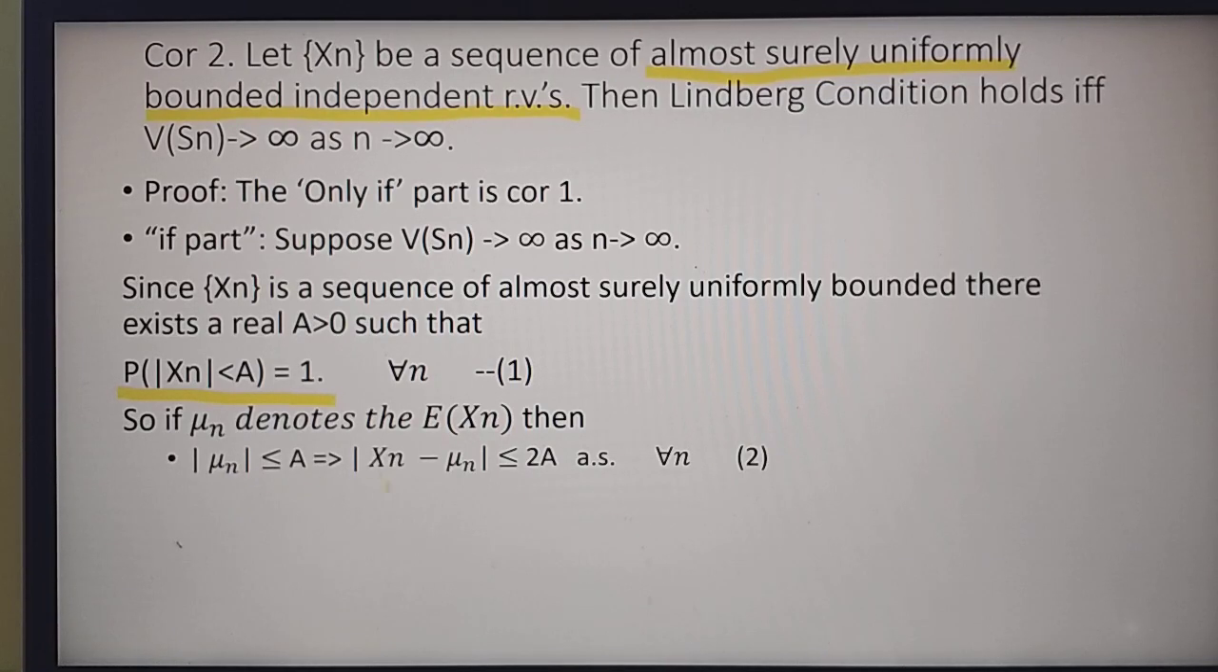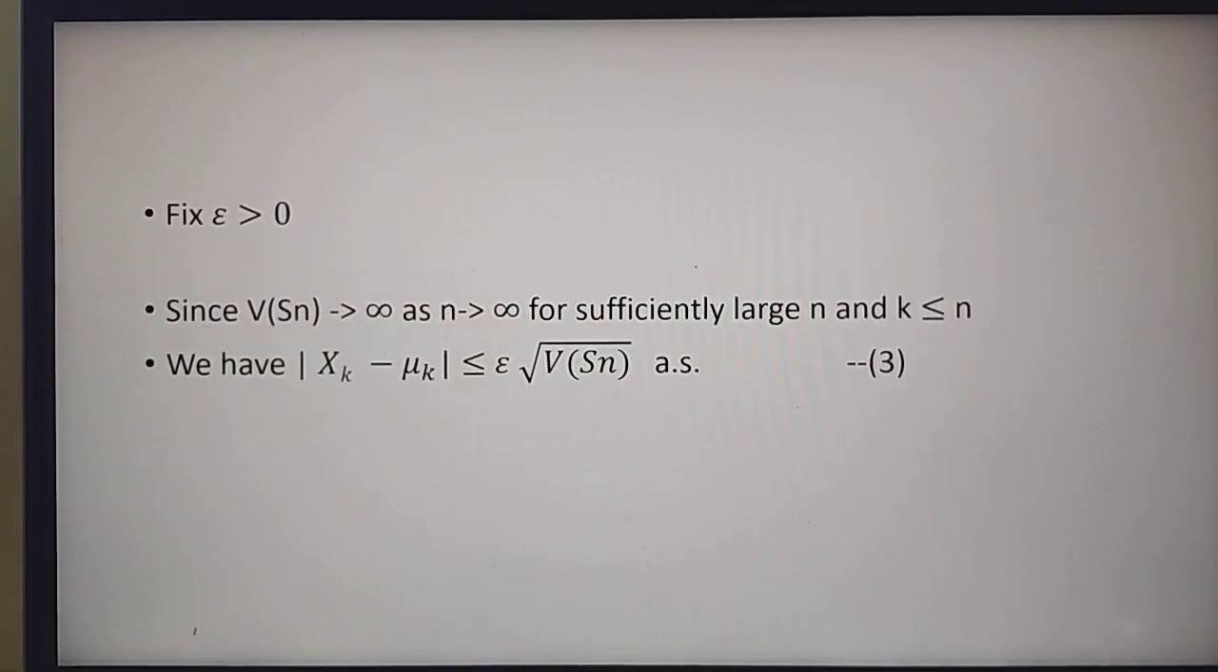So this implies that absolute Xn minus mu n is less than or equal to twice a. One a is from Xn, another a is from mu n. So combining absolute Xn less than a and absolute mu n less than or equal to a together implies absolute Xn minus mu n less than or equal to twice a, almost surely for all n. Okay, this is equation number 2. Now fix epsilon, a positive quantity.